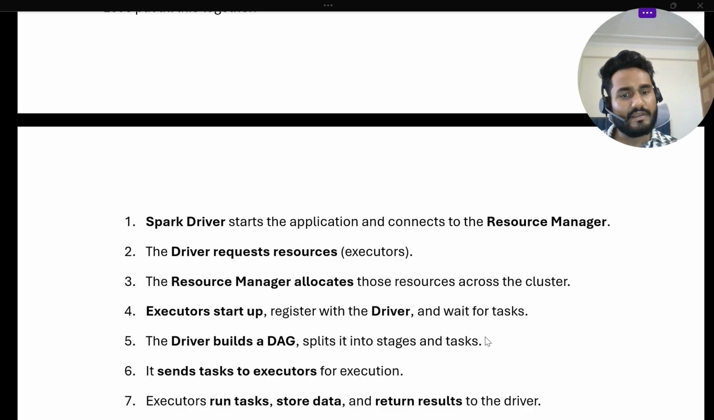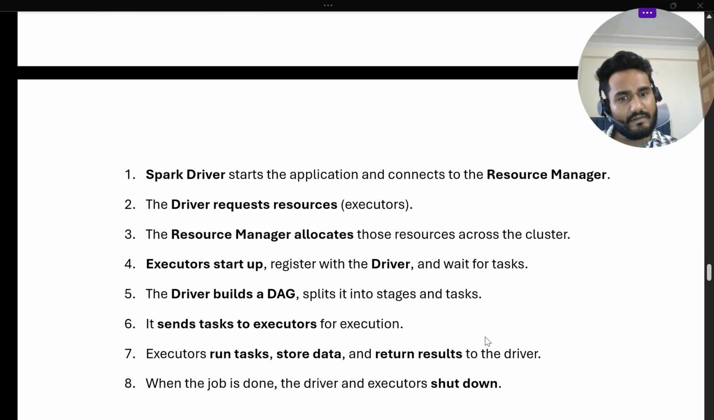Then the driver builds the DAG and splits it into stages and tasks. Then the tasks are sent to the executors for execution. Then the executor runs the task, stores the data and result, and whatever result it has, it returns back to the driver node. Then when the job is done, the driver and executors shut down.